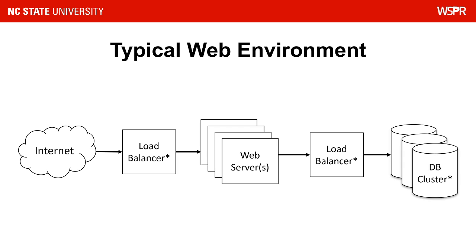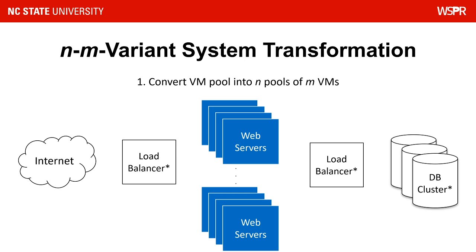With the goal of NM-variant systems in mind, let's walk through how we integrate a web server into an NM-variant system environment. Here's your typical web system. There is a pool of servers running on virtual machines. These servers are receiving requests from the internet, likely through a load balancer. And while processing these requests, the servers interact with persistent storage. For example, a database or a cluster of databases behind another load balancer.